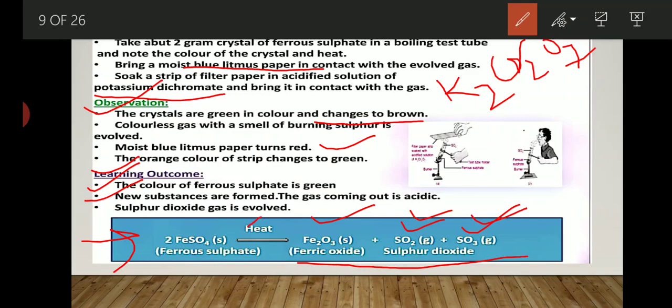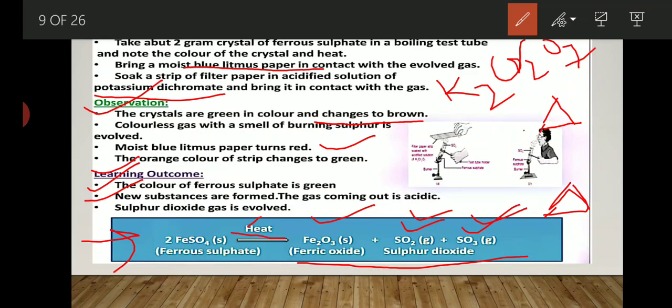We can use the delta sign to show the thermolytic decomposition reaction. This is the delta sign. A triangle sign is known as a delta, and it indicates the presence of a thermolytic reaction. It means wherever there is a use of heat, instead of writing the complete word heat, we will use this symbol.